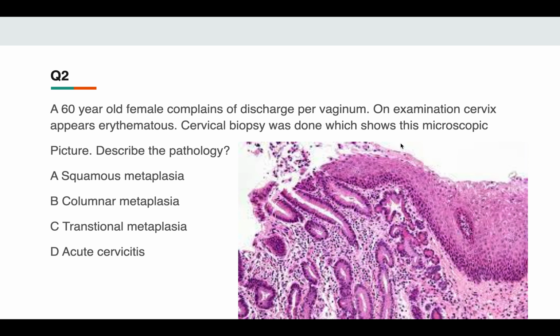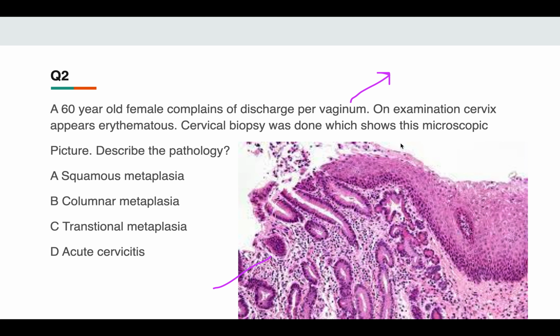Now going to another question. This type of question is coming more nowadays, the pictorial representation. You have a figure and a description, and mostly the diagnosis will be formed on the description only. The question here is: a 60-year-old female complains of discharge per vaginum. On examination, the cervix appears erythematous. A cervical biopsy was done which shows the following microscopic picture.